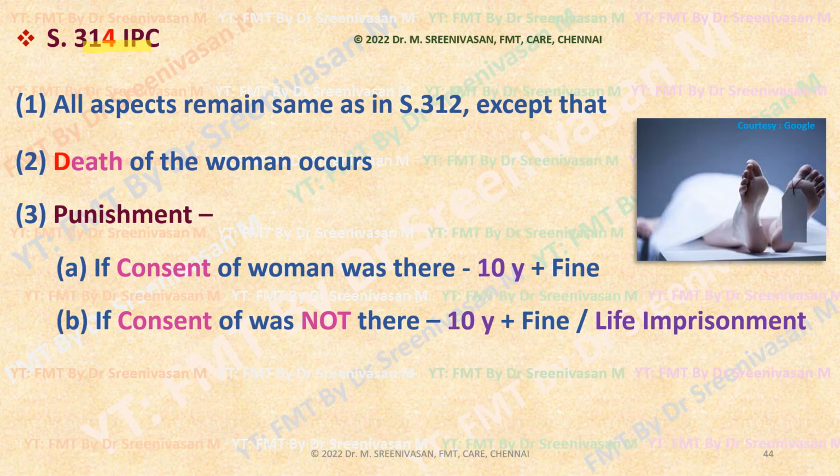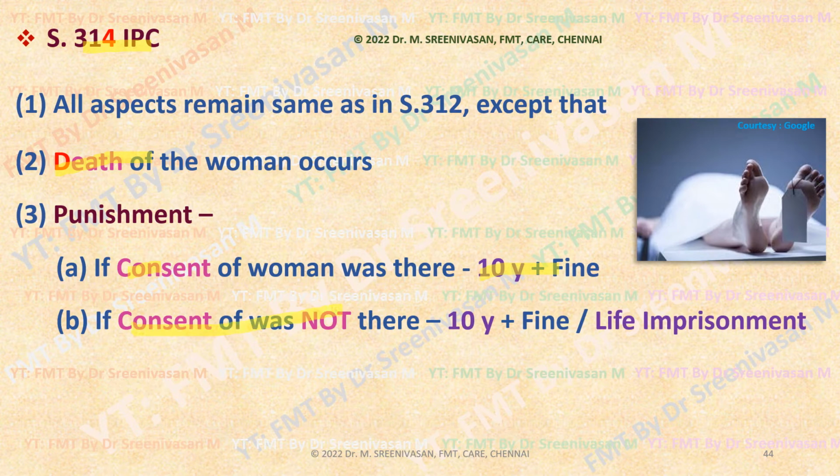Then the next section, 314 Indian Penal Code. Here, due to criminal abortion, apart from death of the unborn child, death of the pregnant woman also occurred. The abortionist has caused some injuries to the pregnant woman, leading to her death, by any method, whether poisoning or injuries. The death of the pregnant woman occurs in addition to abortion. Here, if the consent of the woman was obtained prior to criminal abortion, then 10 years plus fine will be awarded.